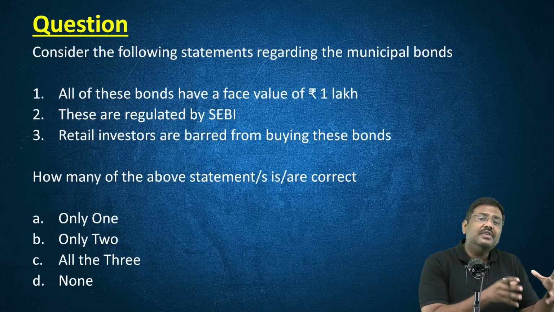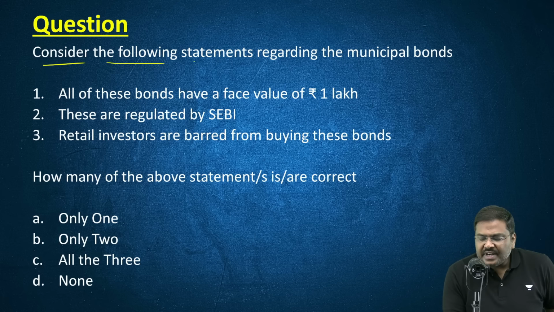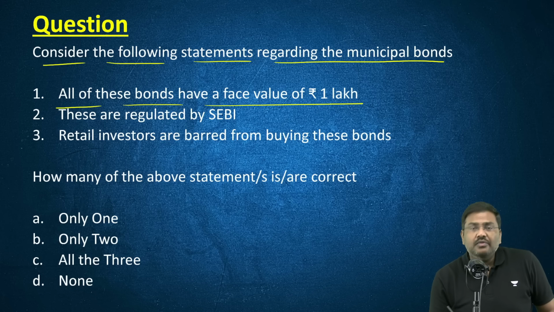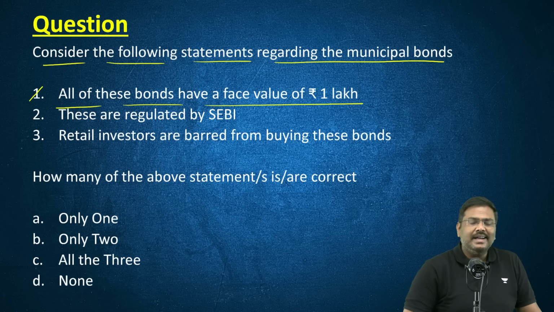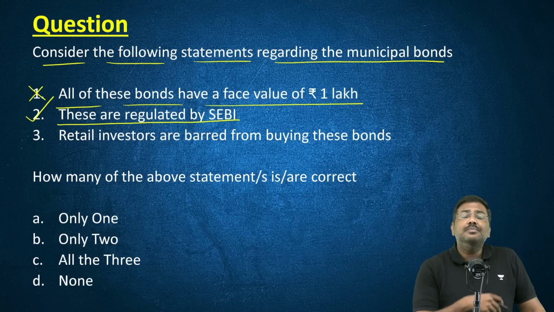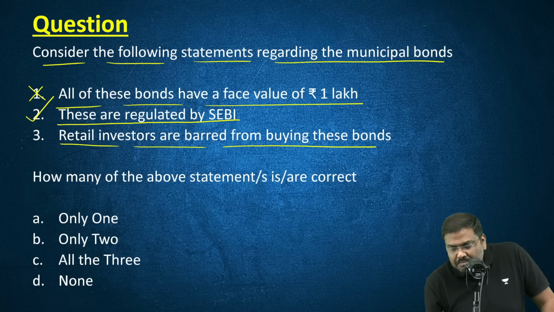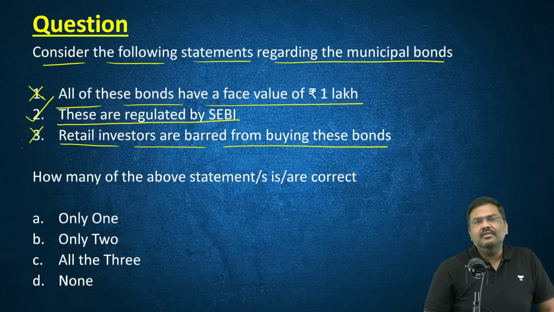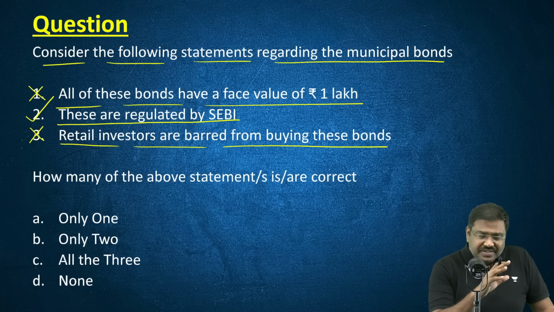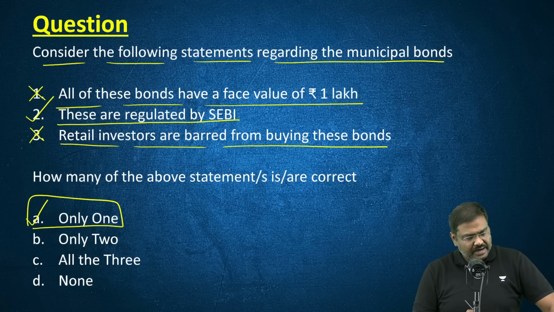Now, based on what we have discussed in the first article, let's solve an MCQ. Consider the following statements regarding the municipal bonds. All of these bonds have a face value of 1 lakh rupees. No, this is incorrect. These are regulated by SEBI. Of course, yes. Municipal bonds will come under the regulation of SEBI. Retail investors are barred from buying these bonds. No, retail investors can also invest in the municipal bonds. So, one of the three statements is correct. Right option will be option A. Only one statement is correct.